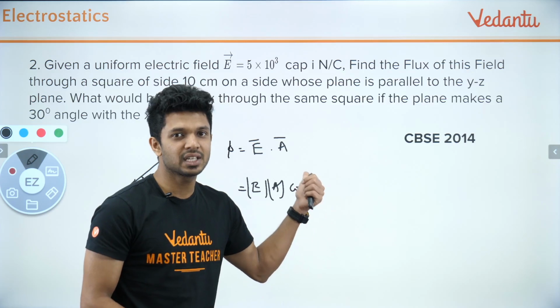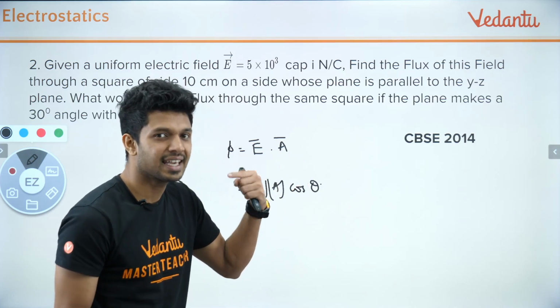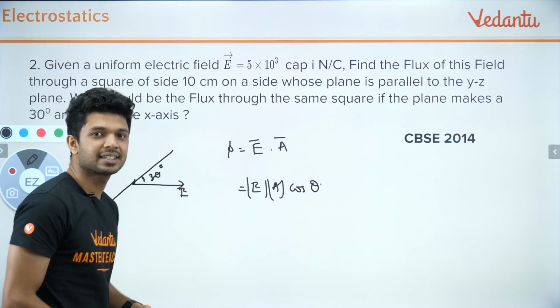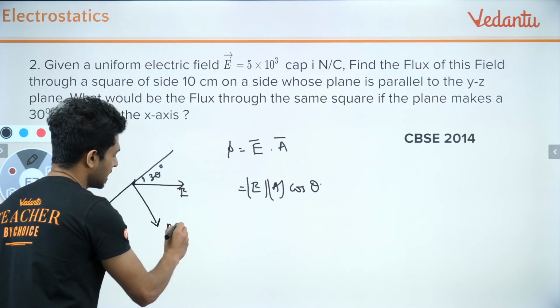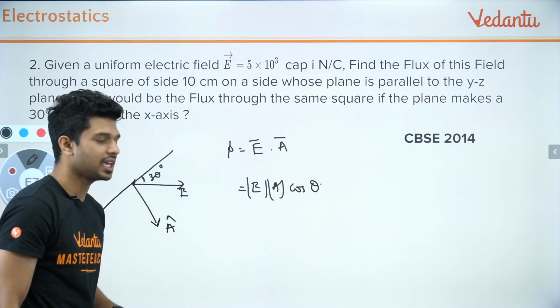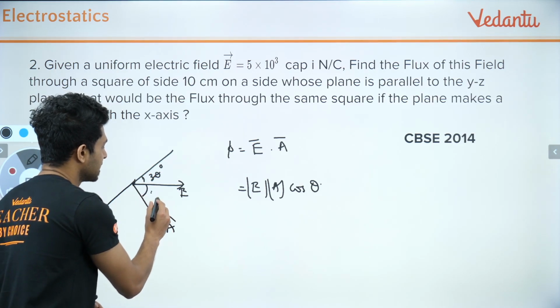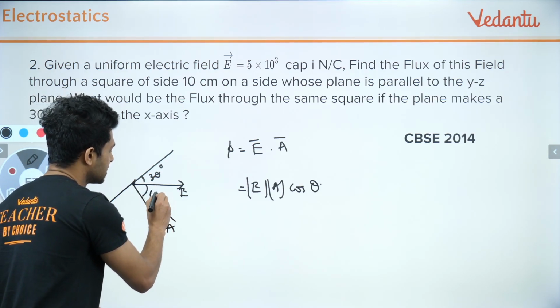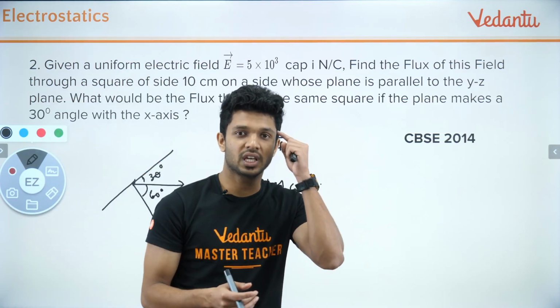So 30 degrees is what the plane makes with the x-axis, but this theta which is described over here is not the angle between the plane and the electric field. It is the angle between the electric field and the area vector, where the area vector has a direction perpendicular to the plane. So this is the direction of A cap, the area vector. If this is 30, how much will this be? This is 90 minus 30, which is 60 degrees. So the angle between them is 60, not 30. Keep that in mind.